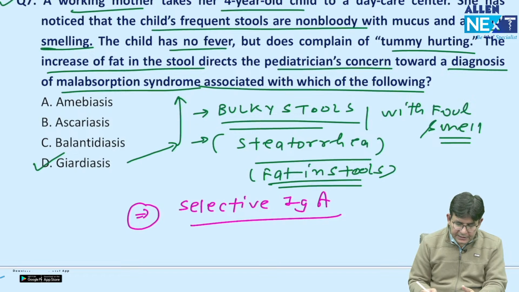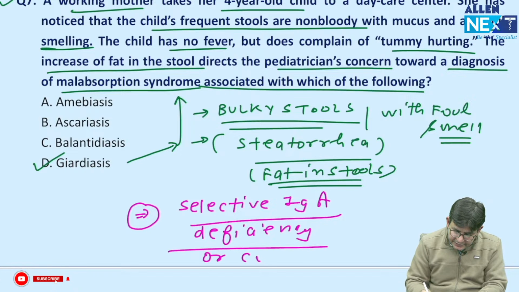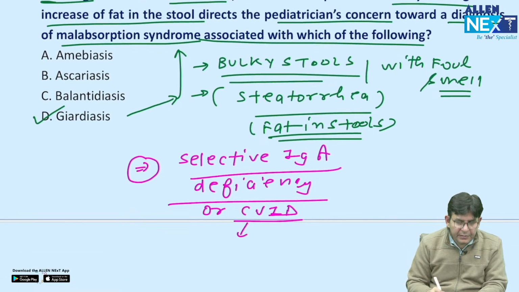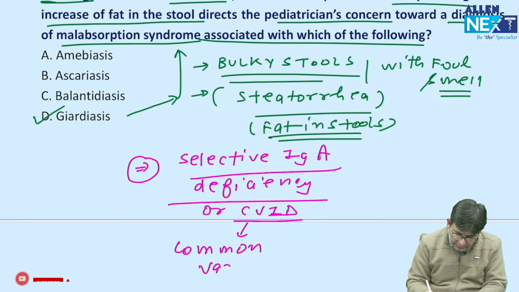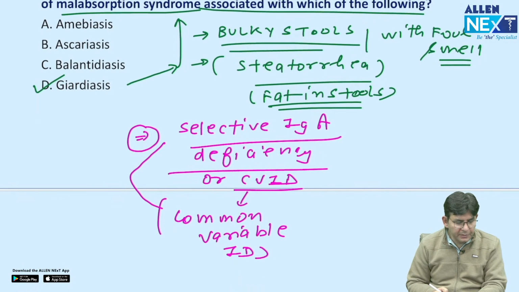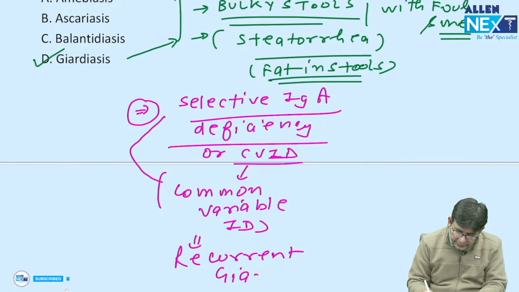That is selective IgA deficiency, or CVID. And what is CVID? Common variable immunodeficiency. So these two names you should know, selective IgA deficiency and common variable immunodeficiency, which associate with recurrent giardiasis.